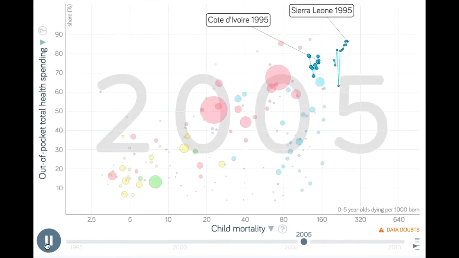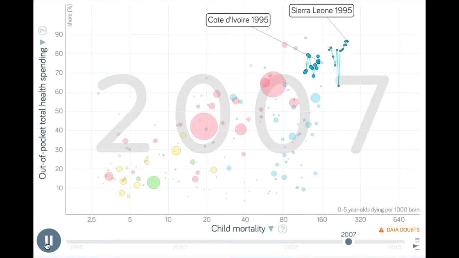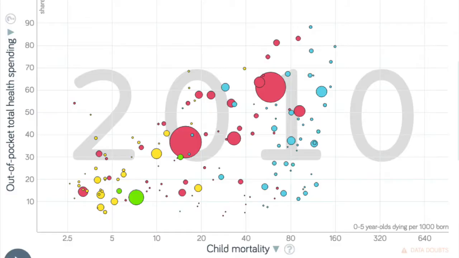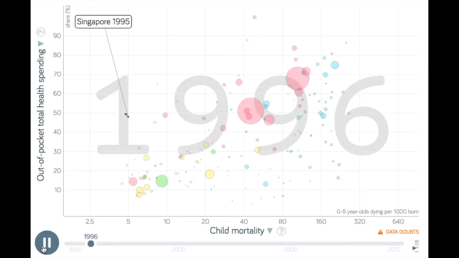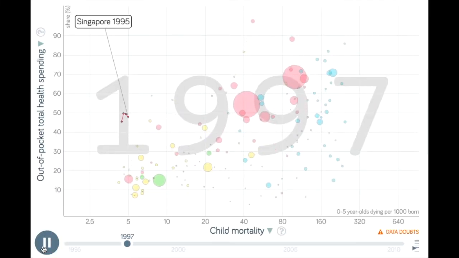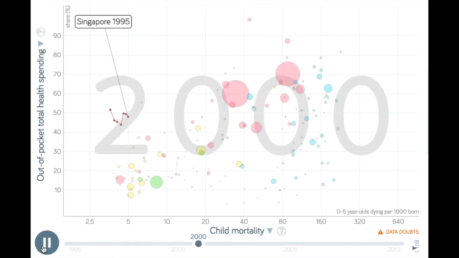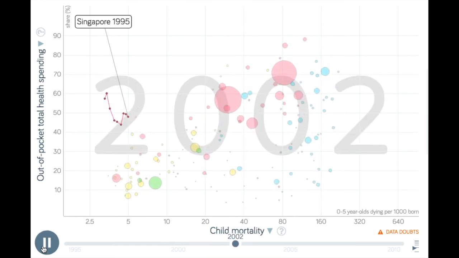With such a small percentage of health expenditures covered by the government in many of these nations, families often don't have the kind of money required to bear the expensive costs of treatments and procedures for their children. There are several outliers, such as Singapore, whose out-of-pocket spending accounts for about 38.4% of health spending, yet still have a relatively low rate of child mortality in comparison to other nations.